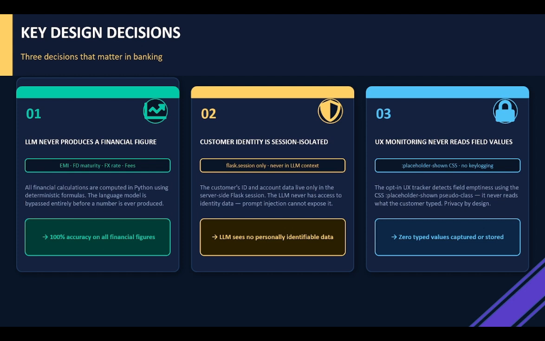Next are the key design decisions. There are 3 guarantees. First, every financial figure comes from a Python formula, not the AI. Second, the customer identifier never touches the AI, so it can't be leaked. Third, our usage tracker only detects whether a field is empty, never what was typed. Now I will hand over to Dini to continue the research and discussion part.